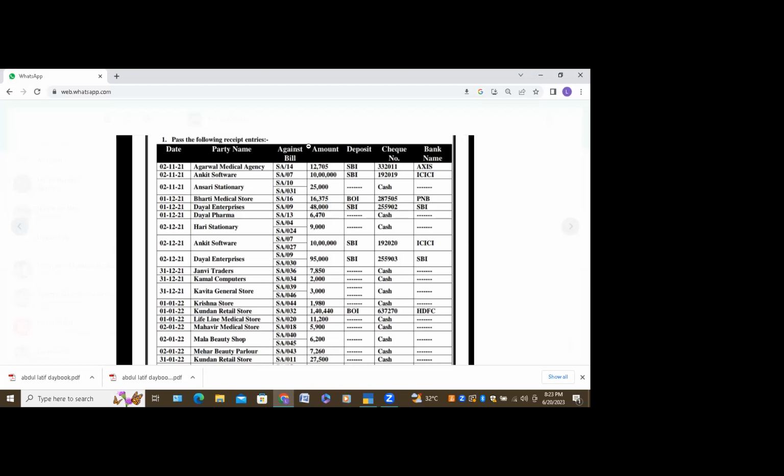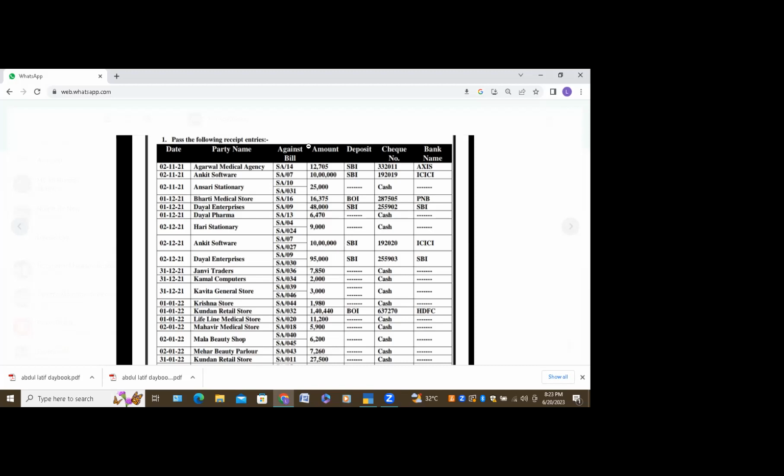For now we are not doing a second entry. We are doing only the receipt entry. You are receiving a check from Axis Bank; that one you are doing in the receipt voucher. Later that check you are depositing into SBI. That comes under the contra entry. That is purely related to bank contra entry. Okay, ma'am. There are two transactions here: one is taking the check from Agarwal Agency, then we will deposit in SBI Bank. That is a different entry, ma'am.